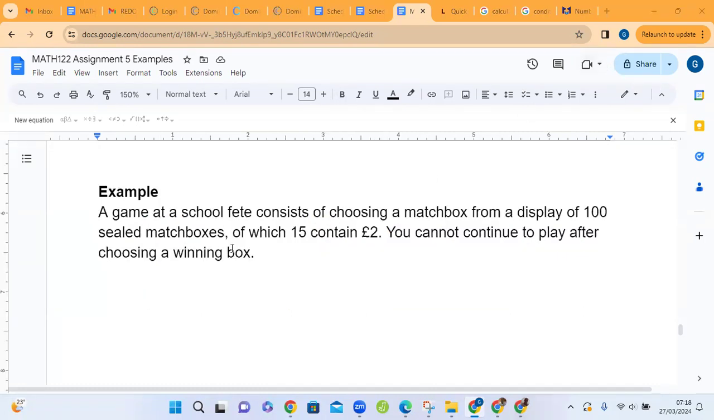The example says a game at a school fair consists of choosing a matchbox from a display of 100 sealed matchboxes, of which 15 contain 2 pounds. You cannot continue to play after choosing a winning box. So let us look at the first question, part A.